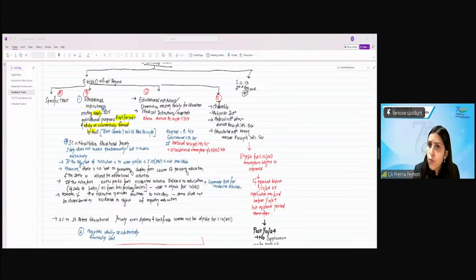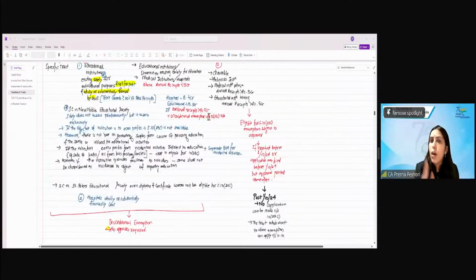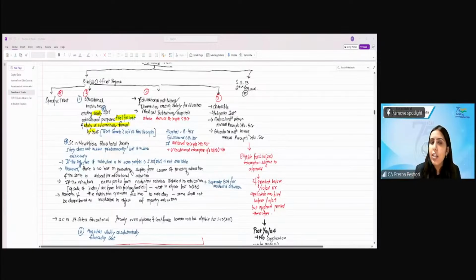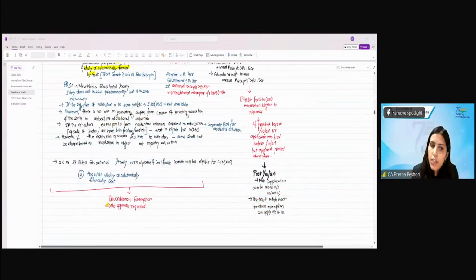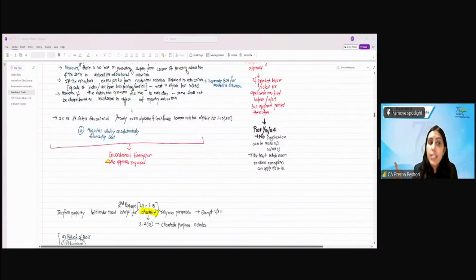So if the application was filed before 1st October 2024, only then these category D will be covered under 10(23C). Because post 1st October 2024, the applications for the exemption by this trust can only be made under the second regime. For those, 10(23C) will not apply. So post 1st October 2024, only these A, B, C category of trust can claim the exemption under 10(23C), and D if they have already made an application before 1st October 24. Are we clear?